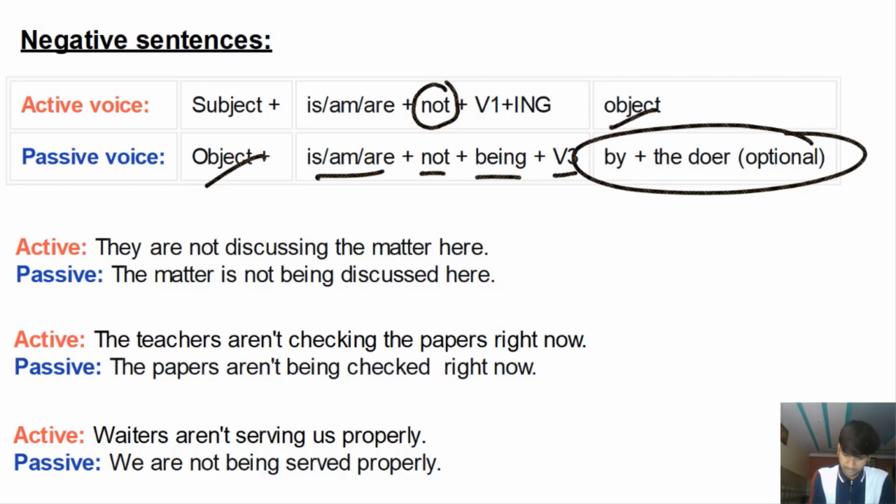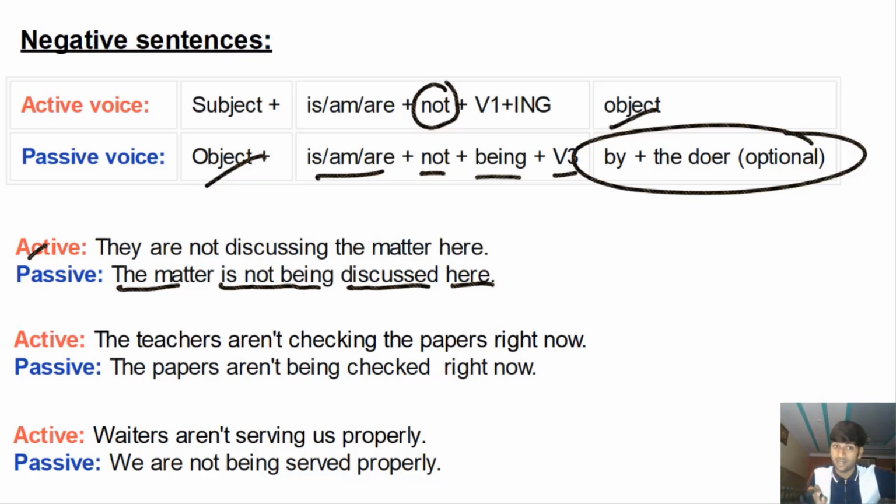Okay, we have some examples. Let's have a look at them. Active voice, they are not discussing the matter here. They are not doing something. They are not discussing what? The matter here. So they're not doing something here. Okay. The matter is not being discussed here.